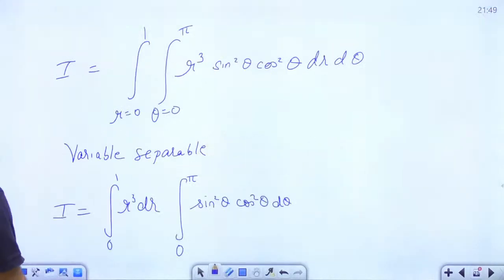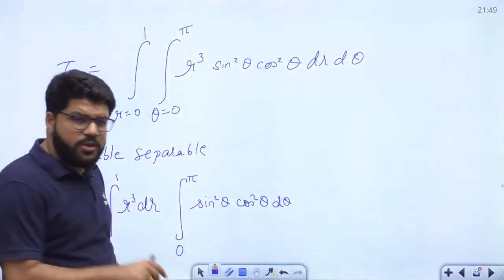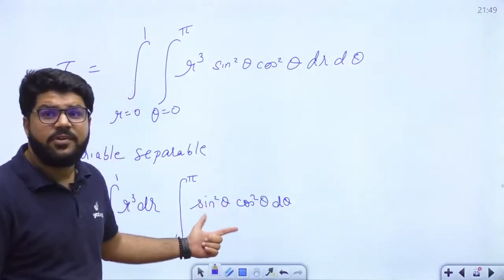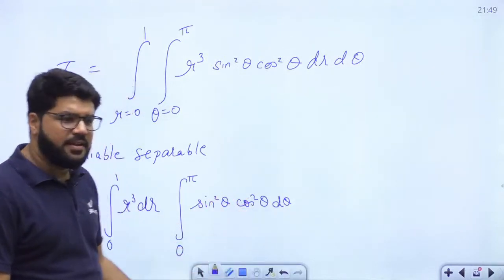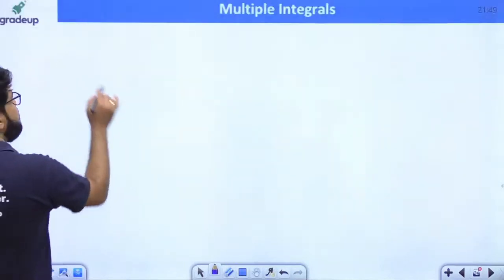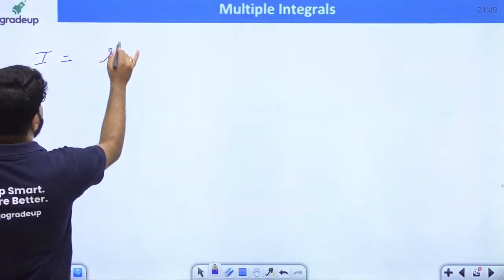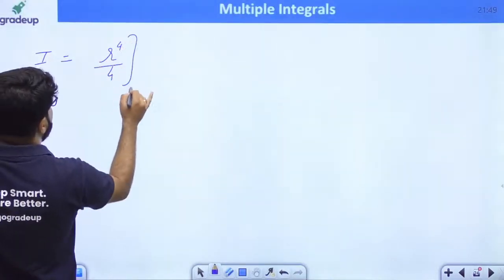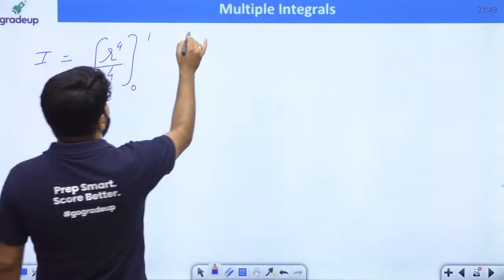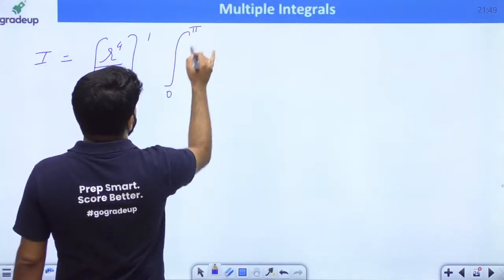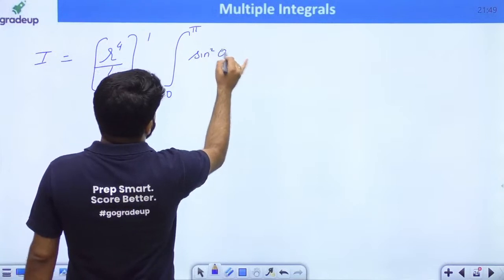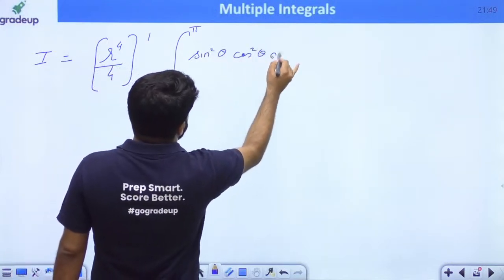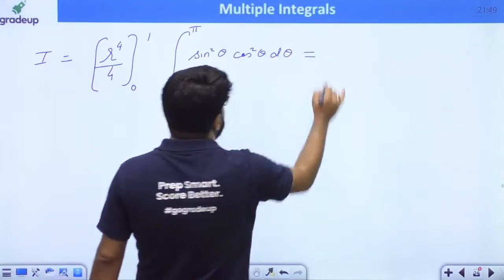Okay, so now the solution depends on how good you are at solving this integral, and I have given you the techniques in the definite integral on how to simplify it. Let me solve the r integral. The integral of r cubed is r to the power 4 by 4, lower limit 0, upper limit 1. Then the integral from 0 to pi of sin squared theta cos squared theta d theta. This is my main concern.